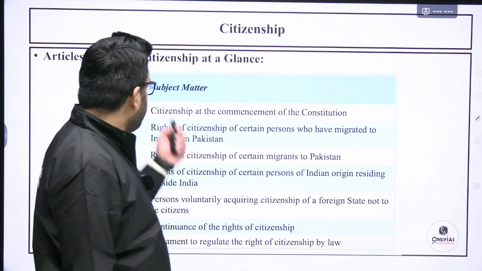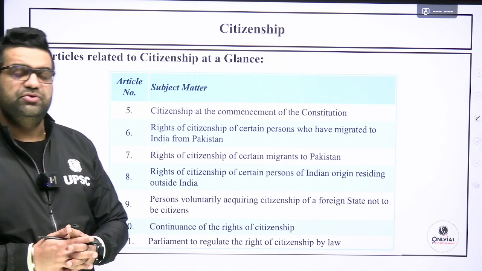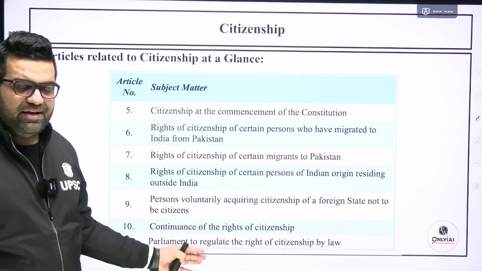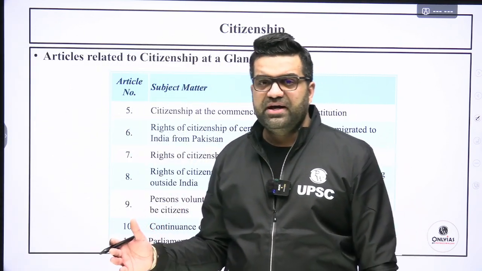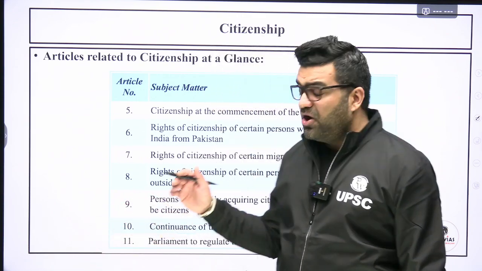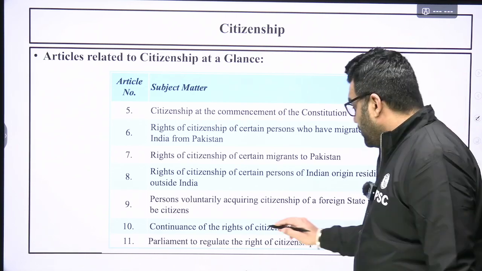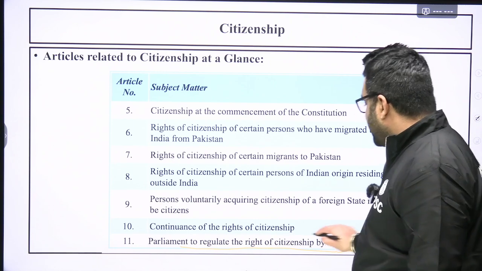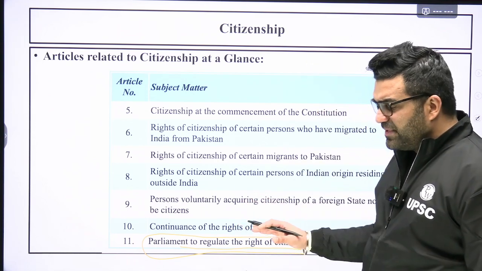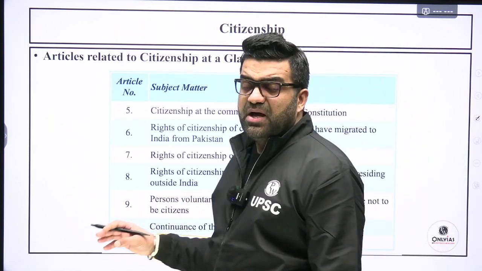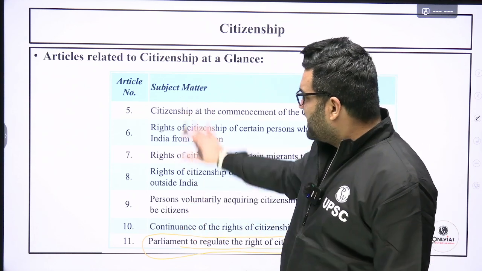Now, moving further, what are the articles that deal with the topic of citizenship? Article 5 to Article 11. Article 11 says the Parliament can determine the conditions of citizenship of India, renouncement of citizenship. That means all the matters governing citizenship of India are dealt with, or can be dealt with, by the Parliament to regulate the right of citizenship, renouncement of citizenship, termination of citizenship, and what is the good conduct required of a citizen, right? So these are the articles.